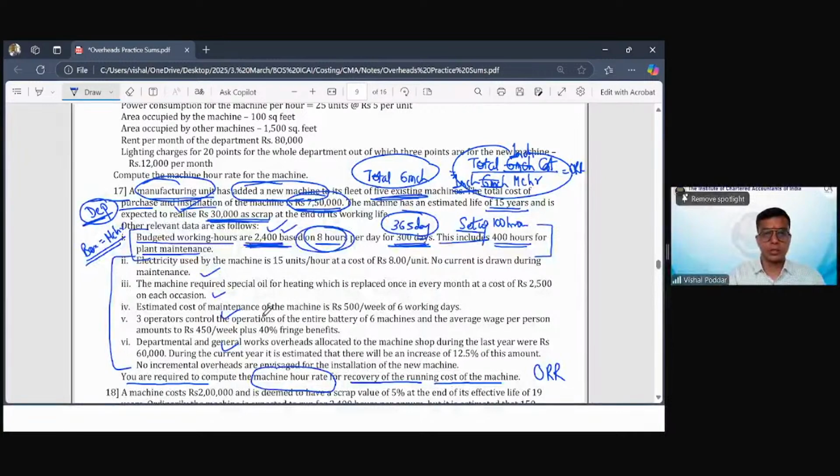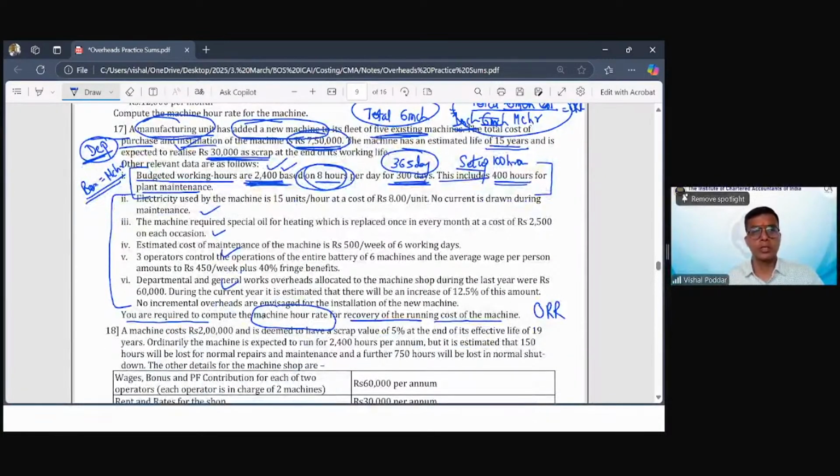Now we go to the next cost. What is the next cost? Power or electricity. कितना power use हो रहा है? The machine for running requires 15 units of electricity per hour.